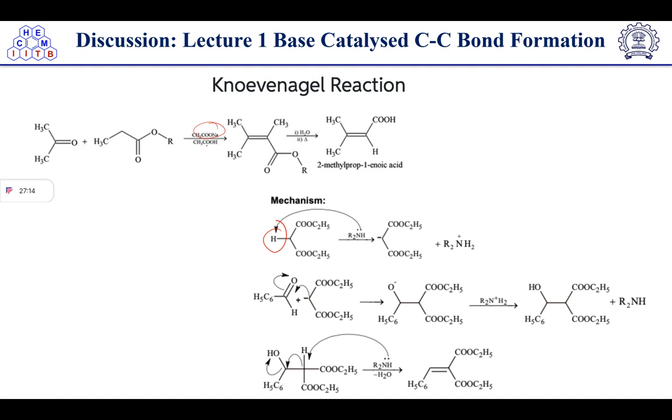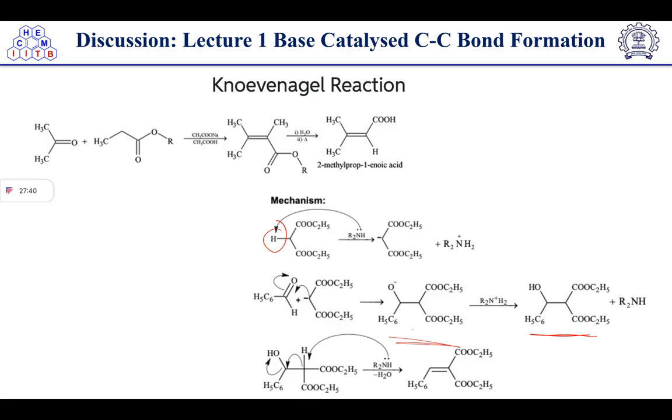It is more stable, so it will act as a base and abstract the proton, and proton abstraction will result in the formation of enolate. After the enolate formation, the double bond will attack on the carbonyl carbon, and it will form this type of intermediate. Now this intermediate will take the proton to form the enol, right?